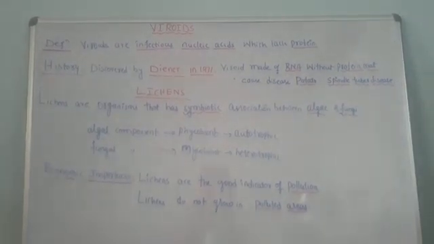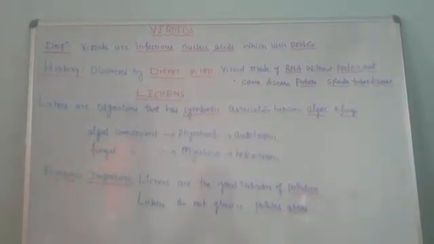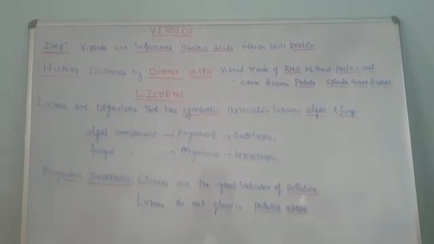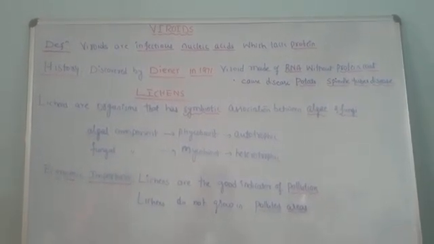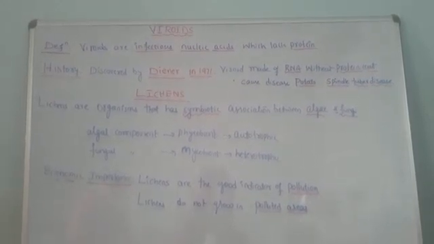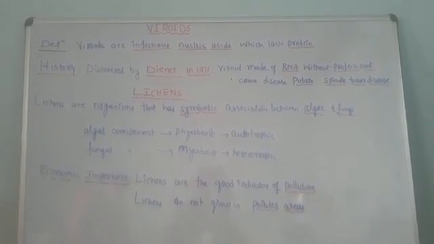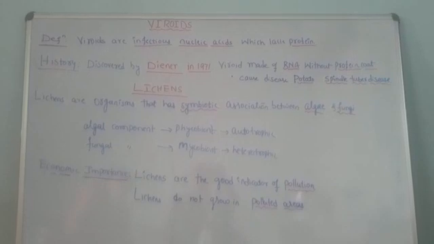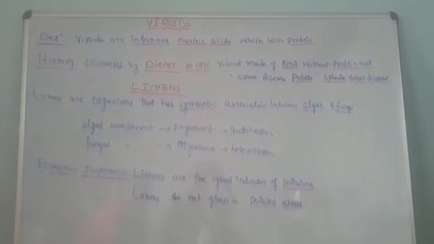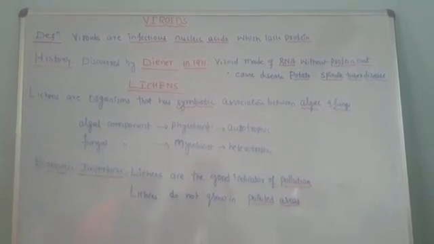They live as a symbiotic association because of their interdependency. They are interdependent on each other for food and shelter. The algal component is called phycobiont, and the phycobiont is autotrophic because algae contain chlorophyll pigment, hence they can prepare their own food.